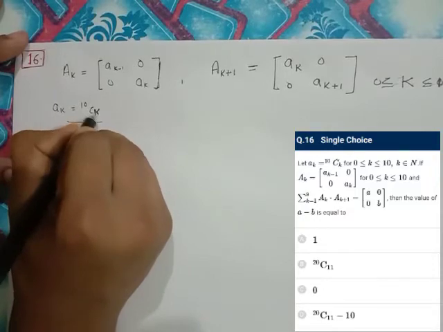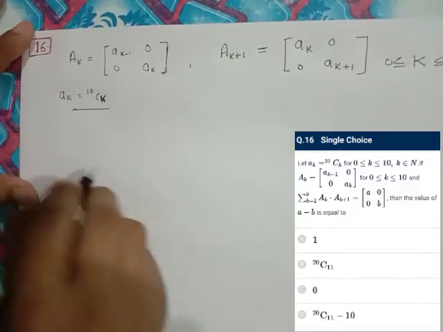So of course k should be in the range 0 to 10, both including.